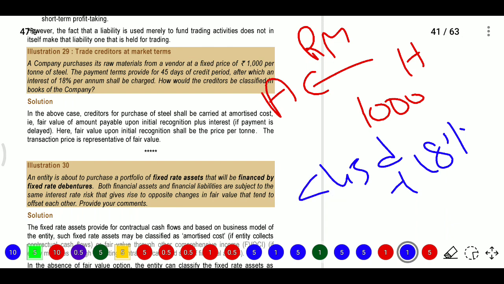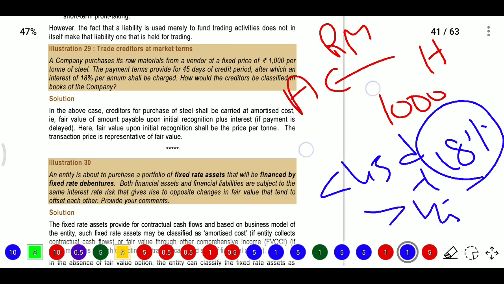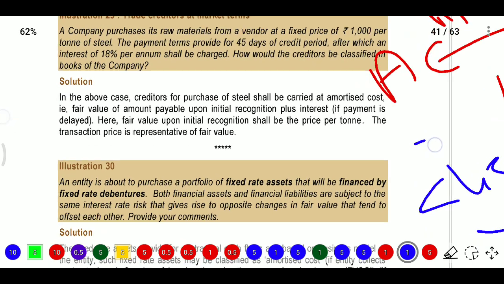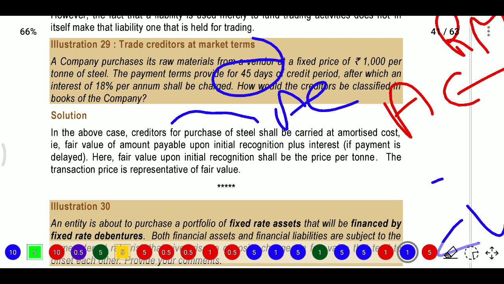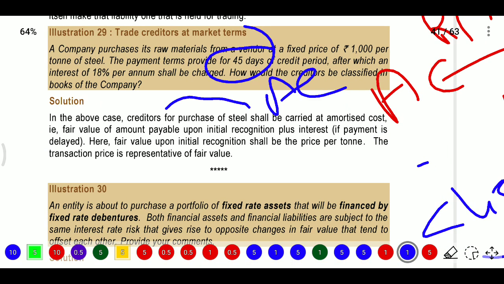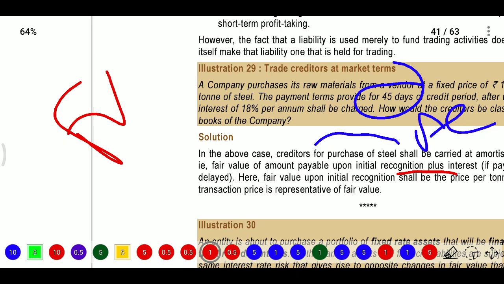If it is less than 45 days there is no problem. If it is more than 45 days he will charge the interest amount. So here the company has a liability. Now what can we do? Creditors for purchase of steel shall be carried at amortized cost, because they are provided time. So when there is a time period we need to follow amortized cost. So the fair value of the amount payable upon initial recognition plus interest if payment is delayed. Here the fair value upon initial recognition shall be the price per ton. The transaction price is represented as fair value. So initially we need to recognize the fair value and subsequently measure at amortized cost.